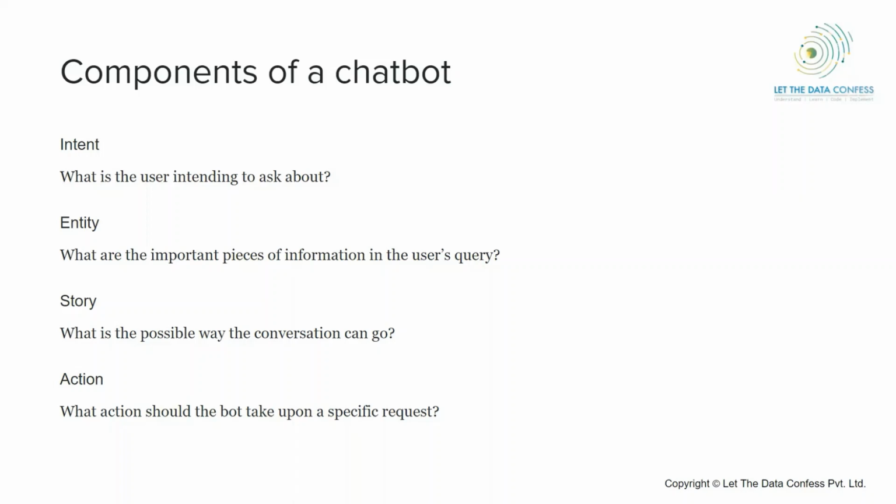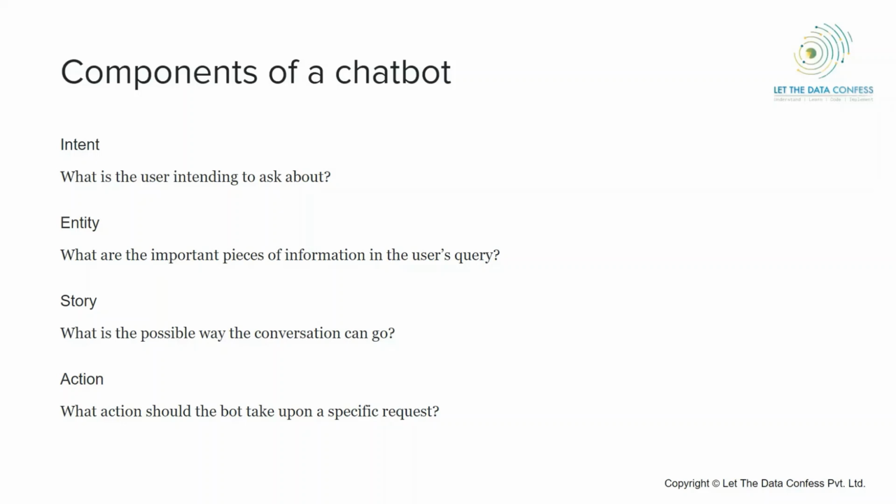So intent is what the user is trying to do or ask about, the intention basically. Entity is like the focus keyword. There we had taken the example of credit card, so that was a focus word, an important piece of information in the user's query. And the story is about the domain. Suppose I'm making a chatbot in the banking domain, then what are the possible ways the conversation can go, or the flow structure that we design. Story is basically defined for the Rasa framework, where they call the whole conversational flow a story.